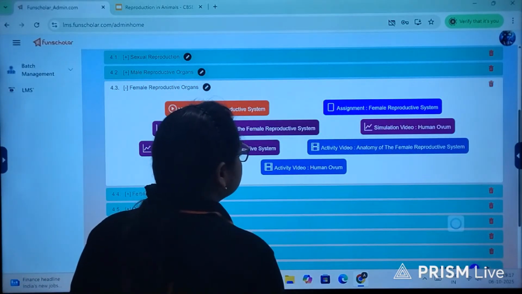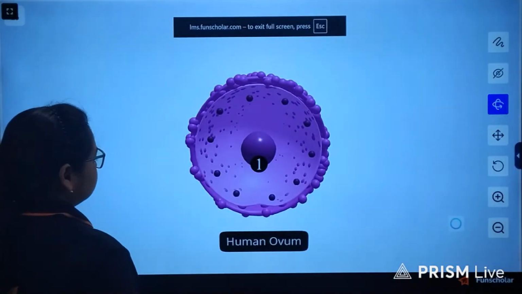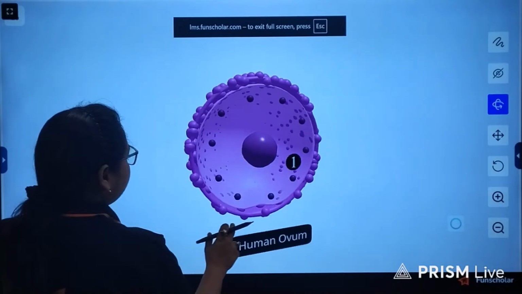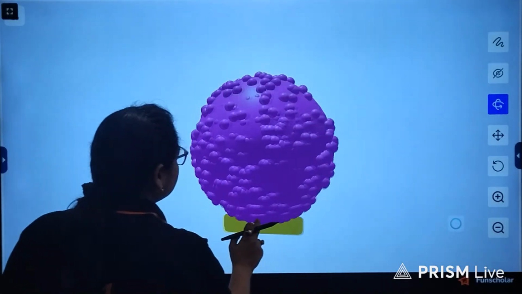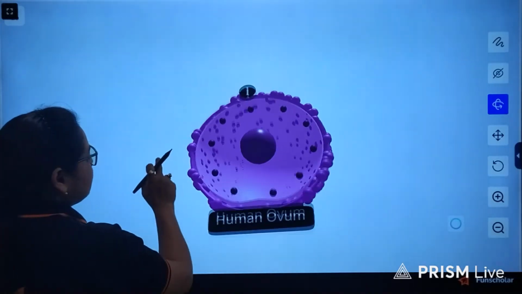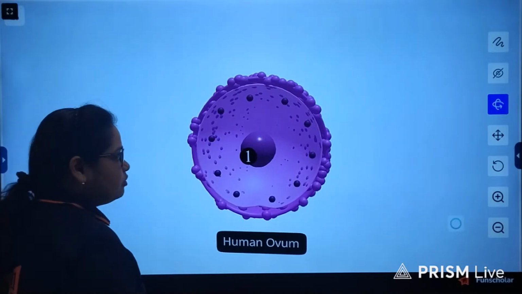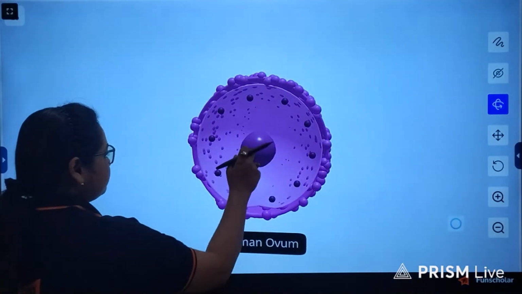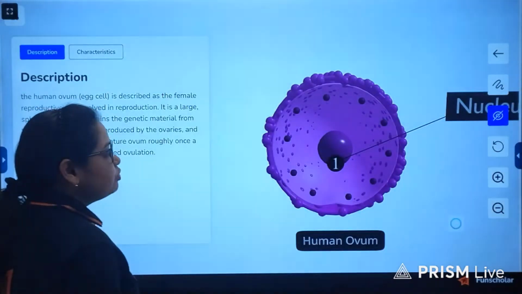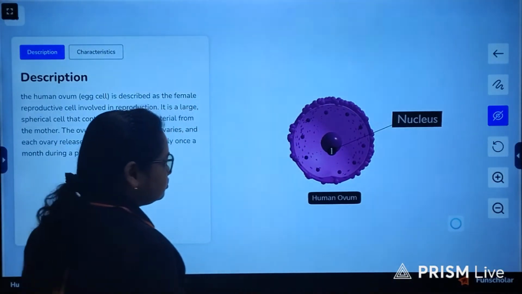Let's have a look into this human ovum simulation. So this is how it looks. You can see this is a spherical structure. There are many layers of this human ovum about which I am not discussing now at this grade. In higher classes, we will get to know of the different layers of the human ovum which needs to be fertilized by the sperm.